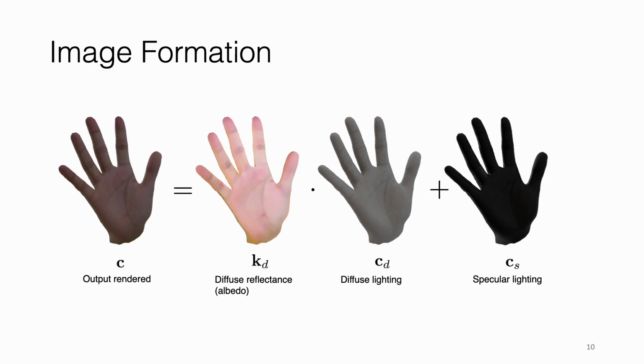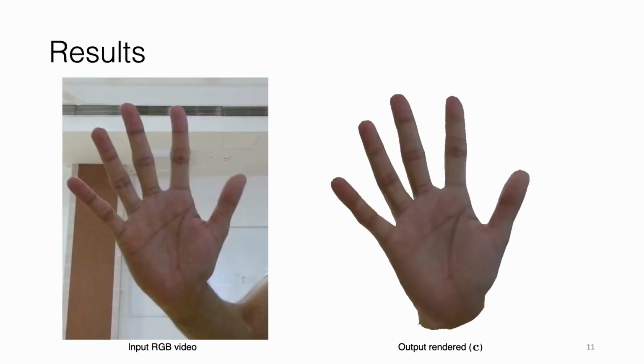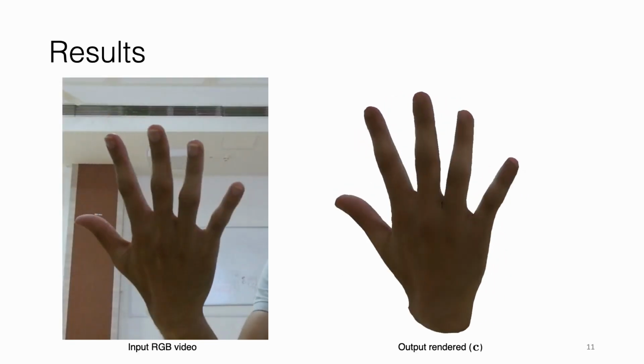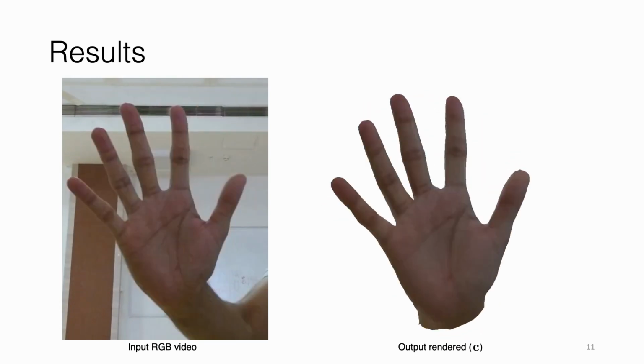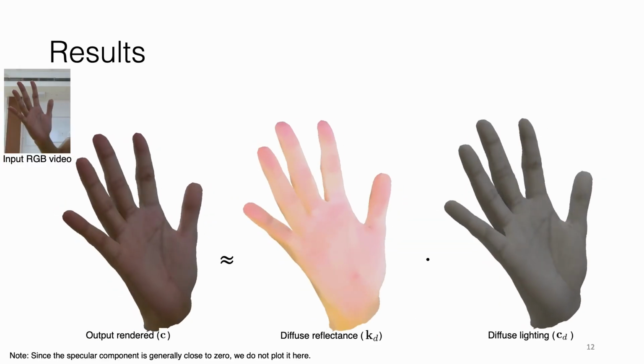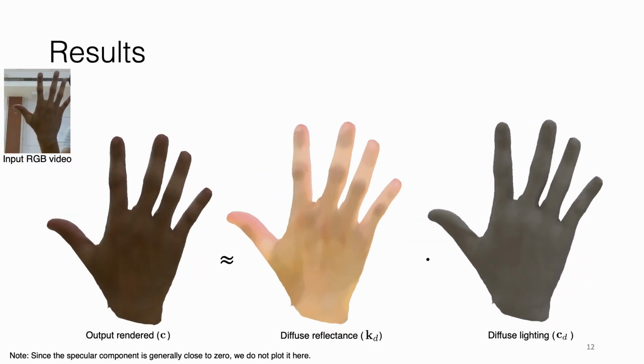Our image formation process is shown here. Our final rendered output is a combination of the diffuse reflectance, diffuse lighting, and the specular lighting. Here is the result of our final rendered avatar. Here is the decomposition result.